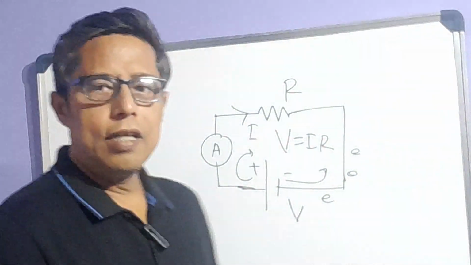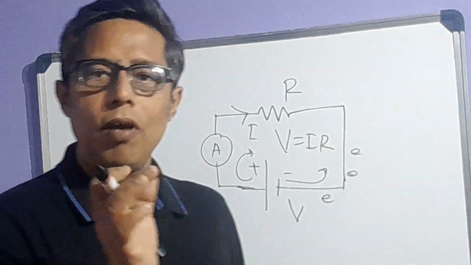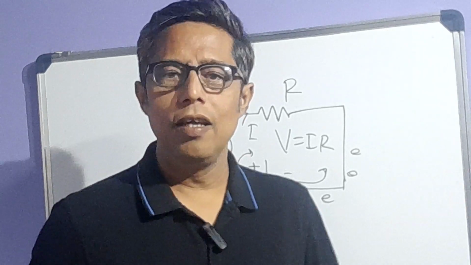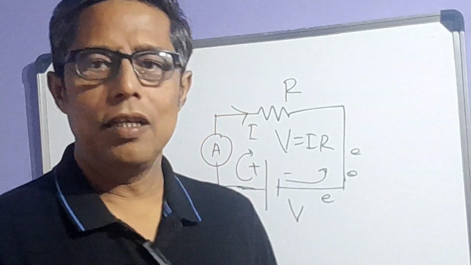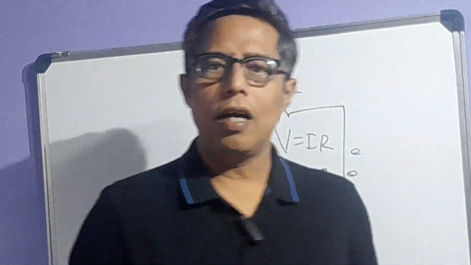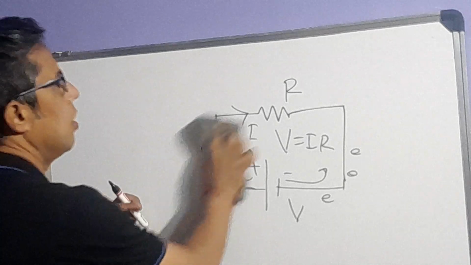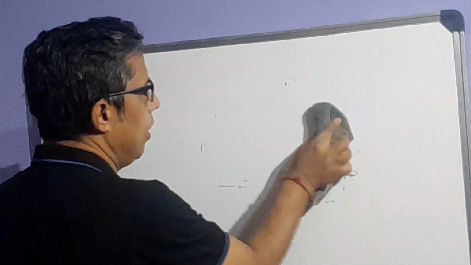Now what is potential difference? Potential is required for the flow of current. Potential difference means high potential and low potential. As you know from the definition, moving a charge needs some work done, and that is the measurement of the potential difference.